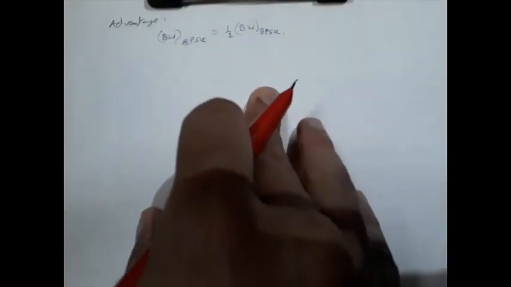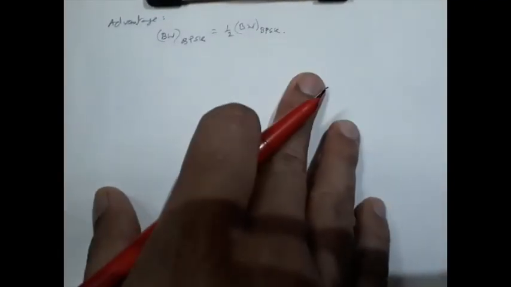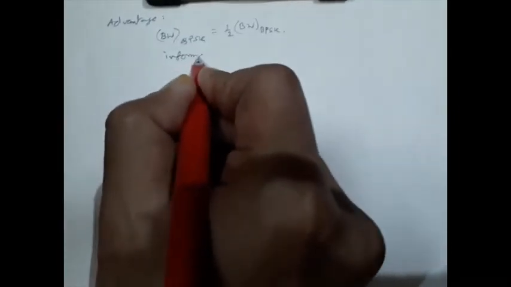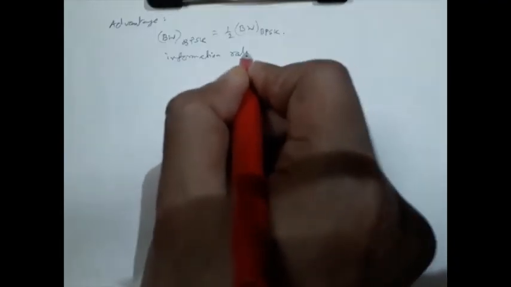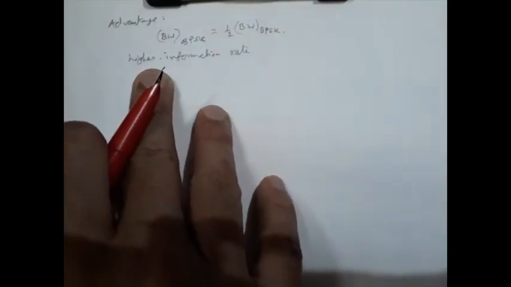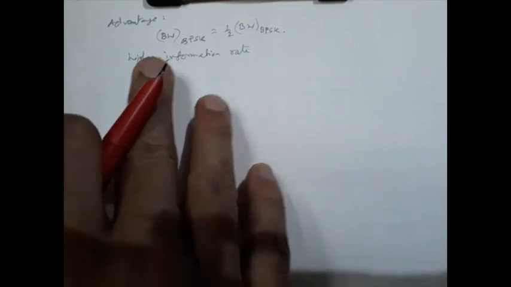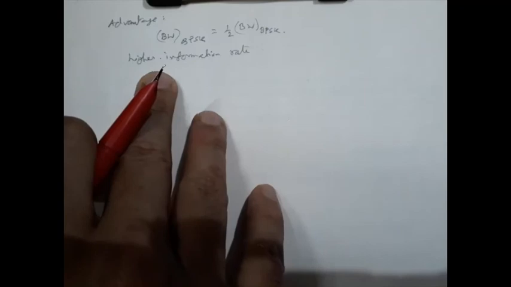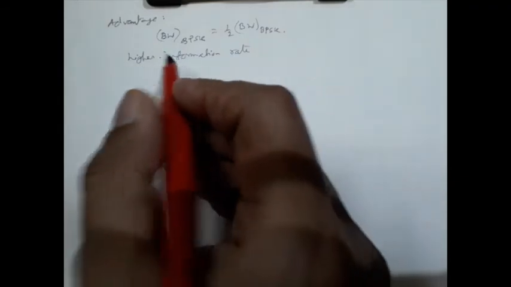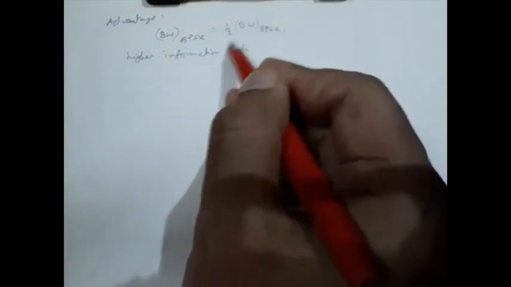And because of this reduced bandwidth, the information rate of QPSK is higher. So that is another advantage: a higher information rate. Also, the noise immunity of QPSK is high. Its performance is almost equivalent to binary PSK. So from a noise point of view, the performance is identical to that of PSK. So instead of using PSK, if we use QPSK, we will have these extra advantages.